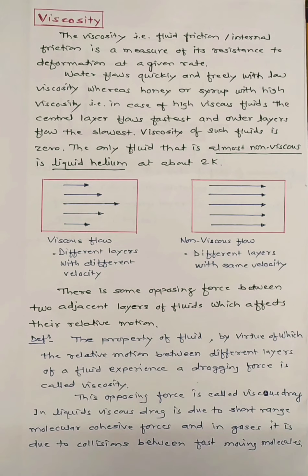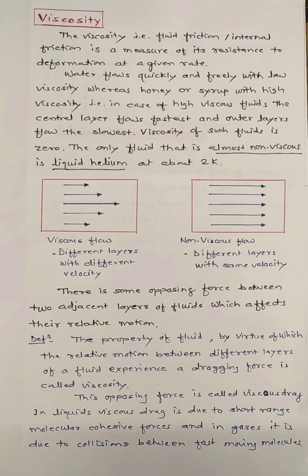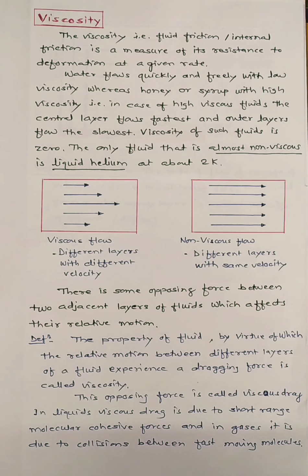In the case of highly viscous fluids like honey, the central layer flows fastest and the outer layer flows slowest. As shown in the left diagram of viscous force, the central layer has the maximum velocity and toward the outer layer the velocity goes on decreasing. So different layers are moving with different velocities.